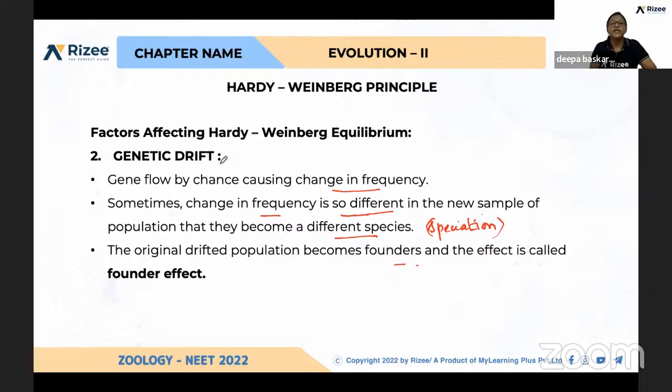So because of this genetic drift, what is happening? Speciation is happening and they are becoming the founders of new species. This is called the founder effect. Because of the change in gene frequency, speciation is possible when it is very different. This is called founder's effect.